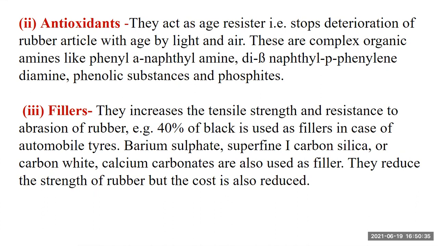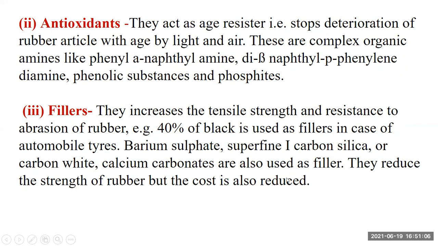Then fillers. They increase the tensile strength and resistance to abrasion of rubber. For example, carbon black is used as a filler, which is just a carbon material. In automobile tires, barium sulfate, superfine carbon, silica, or carbon white, and calcium carbonate are used as fillers.